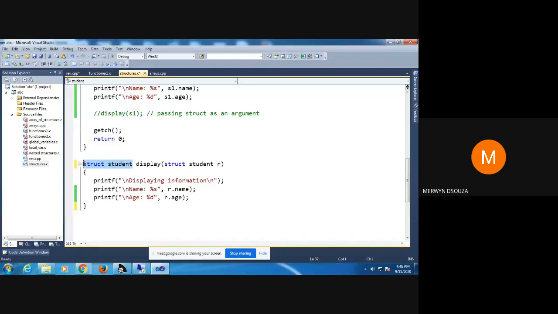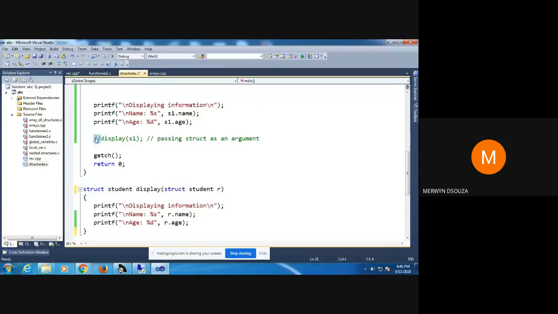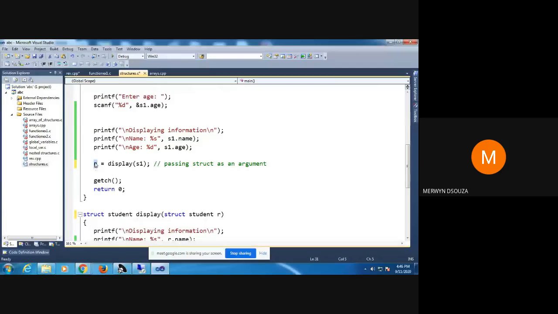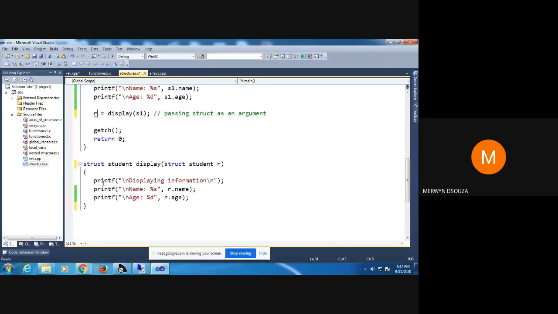So if you would return a variable of struct student, here you would say struct student. Then while receiving it, the variable that receives that value, this R, also has to be of the type struct student. Otherwise, you would get an error. Right now it's not declared, so it is showing an error. Suppose you are returning, say, R. You would say return R.